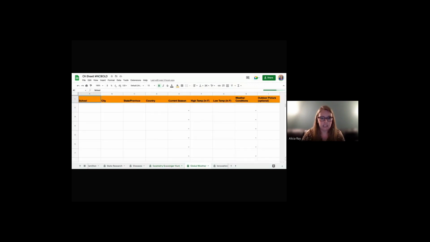Same for global weather, the next sheet. So here in global weather, you'll notice that this is something I can share. It's very basic, basically like a one-liner, and I can share this anywhere in the world I want to share it. So I have a school, city, state or province, country, and then I have current season.